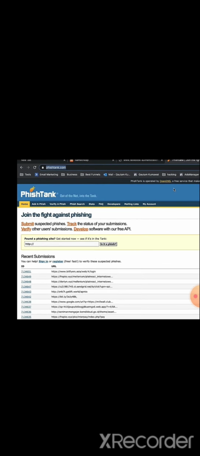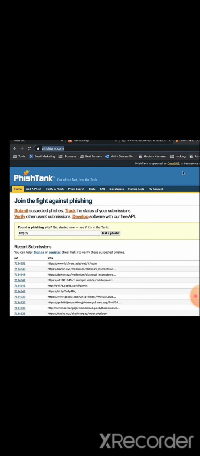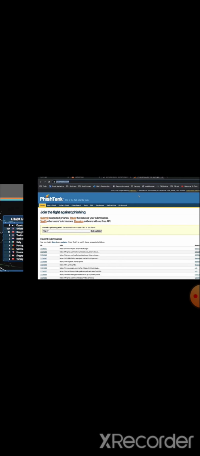Confirm the URL from PhishTank. PhishTank is a website where we can check whether a link is genuine or contains any malicious code. Use anti-phishing tools, which means to escape from phishing we use anti-phishing tools. You can search in Google also. This is the PhishTank URL. When we paste the URL here, it will show whether it is malicious or the URL is correct. You can check like that.